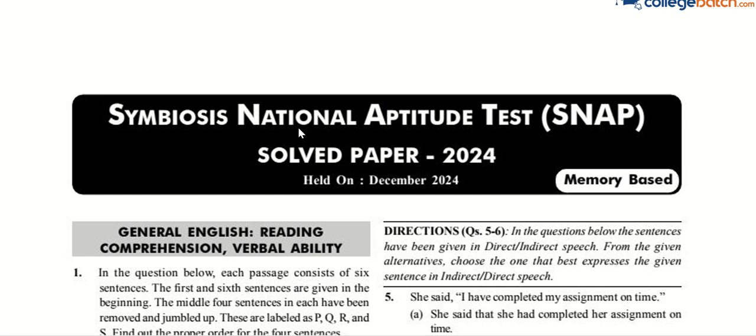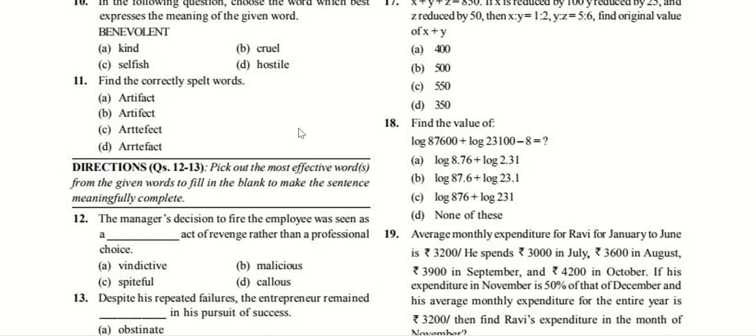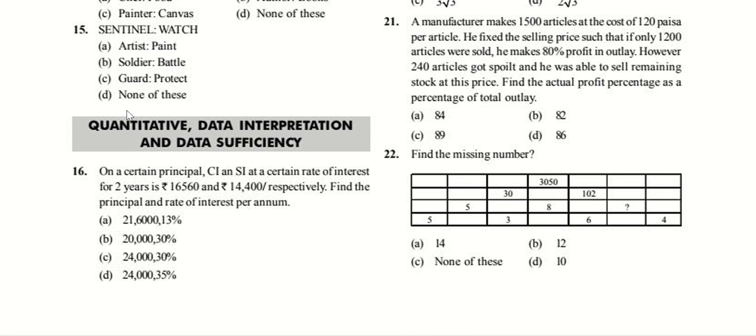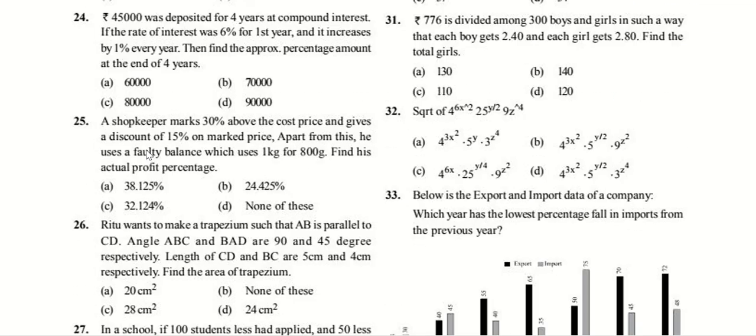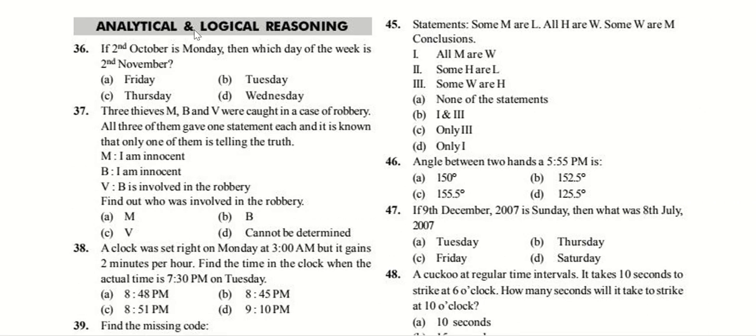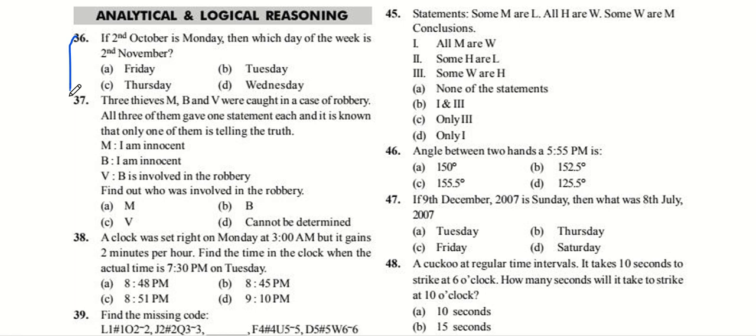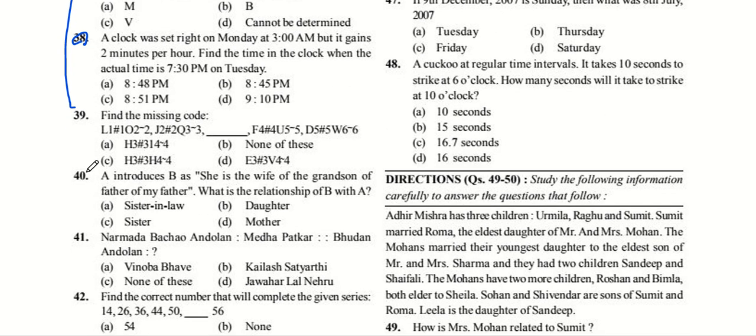Today we are going for the Symbiosis National Aptitude Test SNAP 2024 solution by Ex-NIBM and CMAT 2021 topper itself. So in this series we have solved earlier with a lot of videos from question number 16 onward, that is the quantitative section we have completed. Now we are going for the reasoning, that is analytical and logical reasoning itself, for which we also solved yesterday from 36th to 38th number question. So yesterday we solved 38th number question, and today we are going to solve 39th question. In this manner we will be completing all these going ahead.